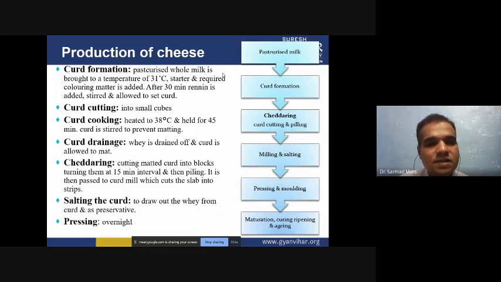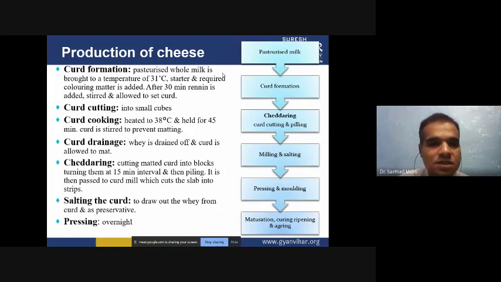Renin is added, and renin will prepare the curd. Renin is an enzyme, and you have to add this renin in the curd formation. When you are mixing the renin in the pasteurized milk, so that it will be properly mixed, it is stirred and allowed to set the curd.